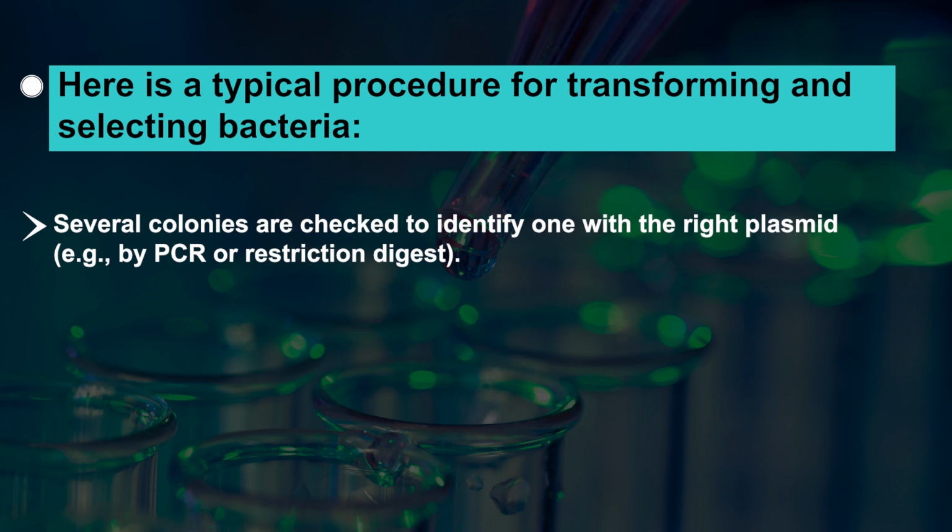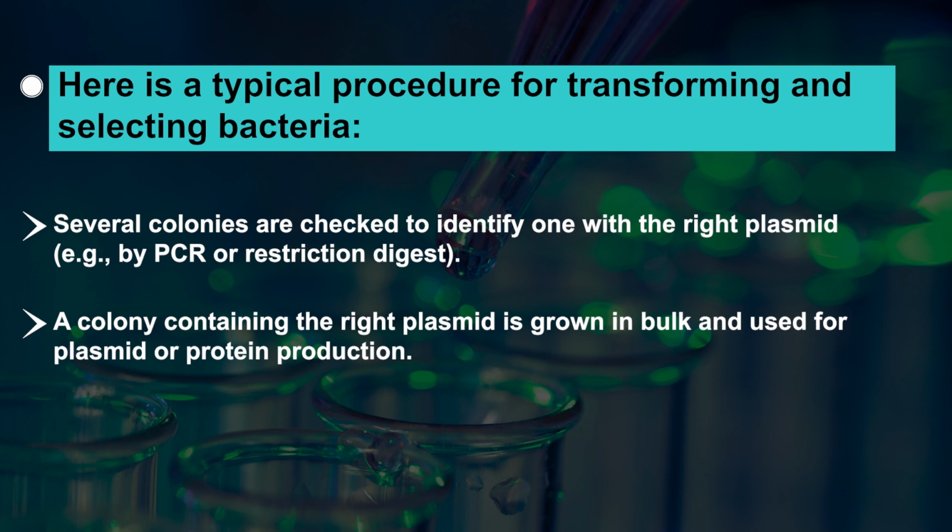Several colonies are checked to identify one with the right plasmid. A colony containing the right plasmid is grown in bulk and used for plasmid or protein production. There is a selection procedure of transformed cells. In this procedure, we will discuss blue-white screening.